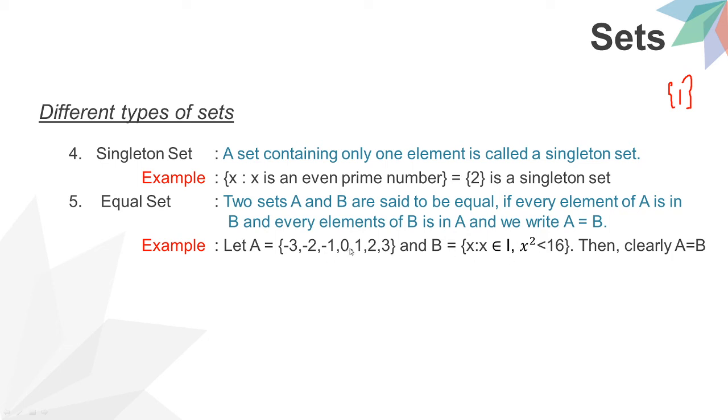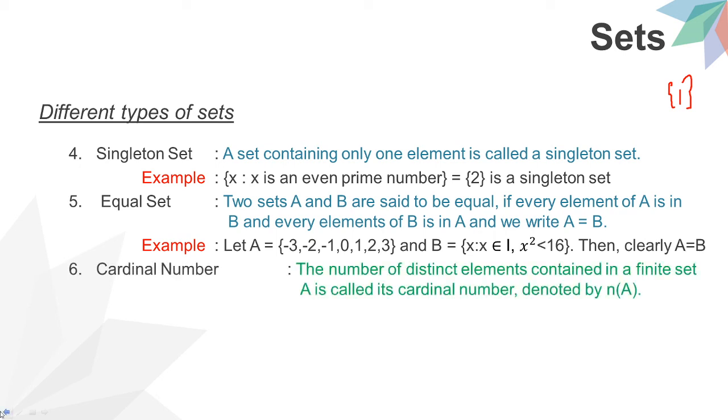Be careful. In the same way, (-3) whole square is 9, (-2) whole square is 4, (-1) whole square is 1, and 0 square is 0, all less than 16. So every element of set A is also in set B. That's the reason it is very clear that A equals B.